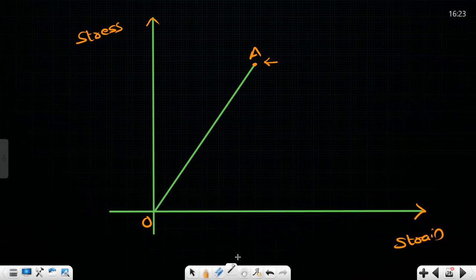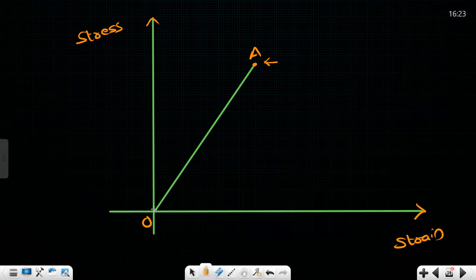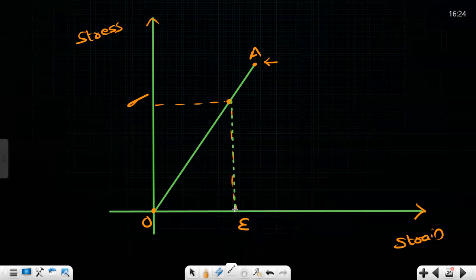Now, sir, try to calculate. Imagine you started applying stress from 0 and you have taken the stress till some sigma value. At that point, you got the strain to be some epsilon. Okay? So now you're getting a triangle here, right? What is the area of the triangle?